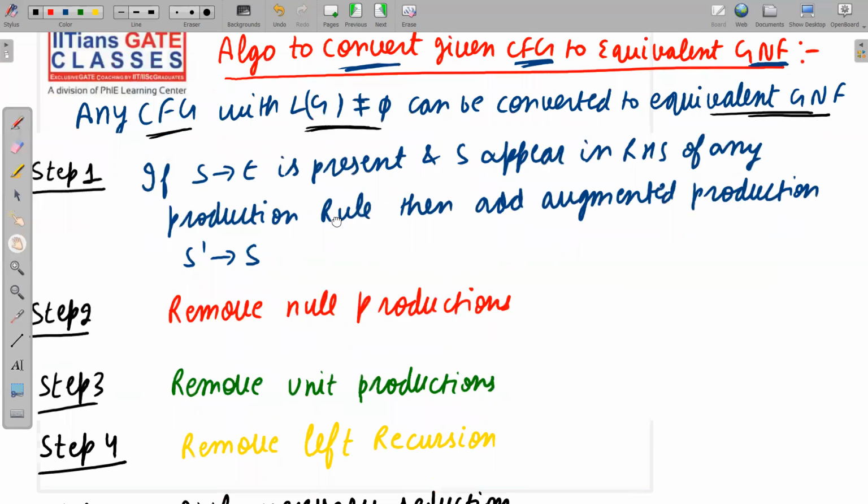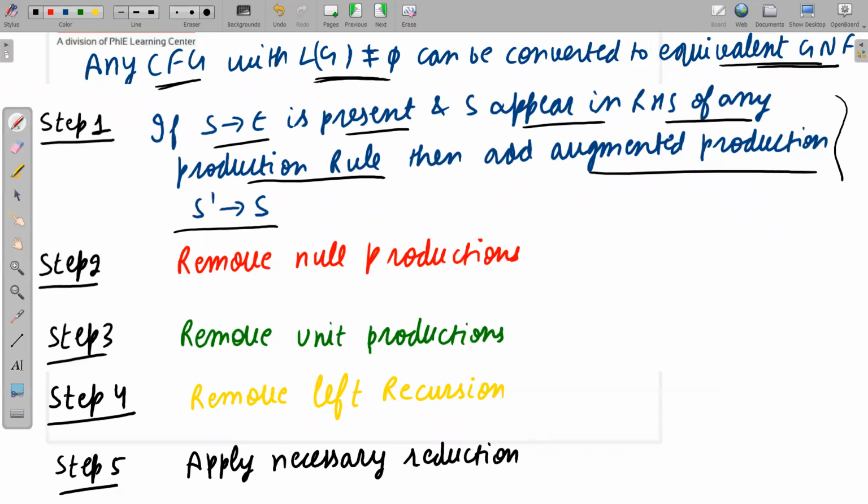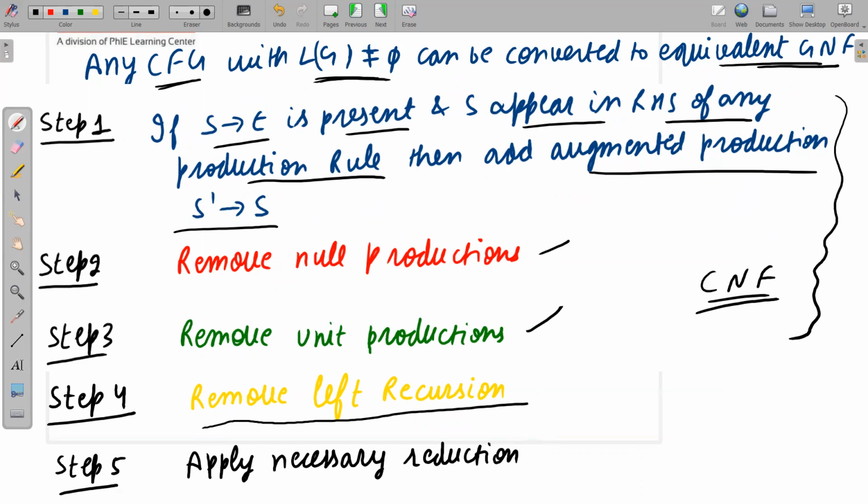Step number 1: if S implies null is present and S appears in the RHS of any production rule, then add the augmented production S' implies S. These 3 rules are copy pasted from the CNF examples: remove null production, remove unit production. Now step number 4 was apply necessary reductions, but here step number 4 is remove left recursion. I will show you by example what exactly left recursion is.